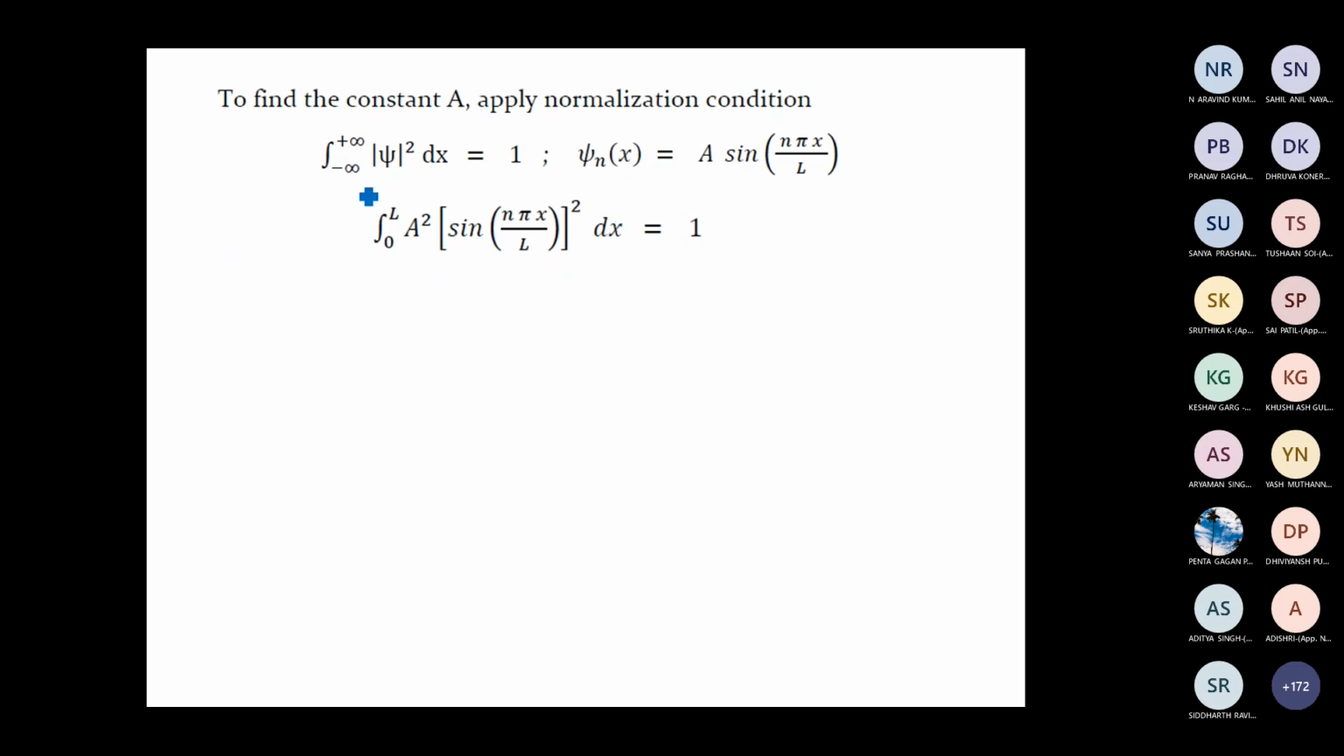the wave function in the region minus infinity to 0 is 0, and the wave function in the region x equal to L to infinity is also 0. So this normalization condition can be written as integral 0 to L a square sine square n pi x by L dx must be equal to 1. Is it clear?